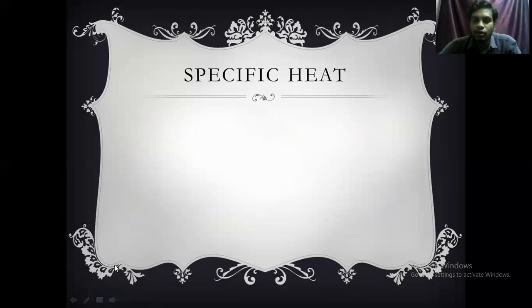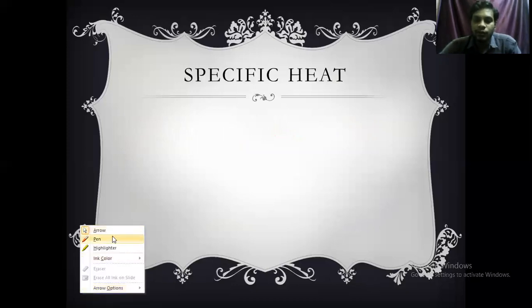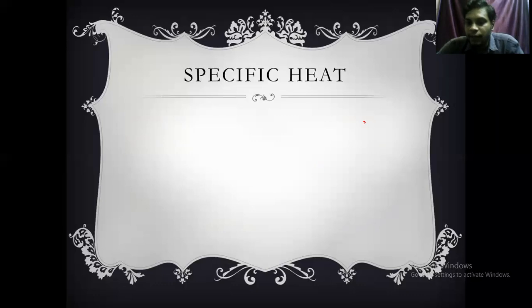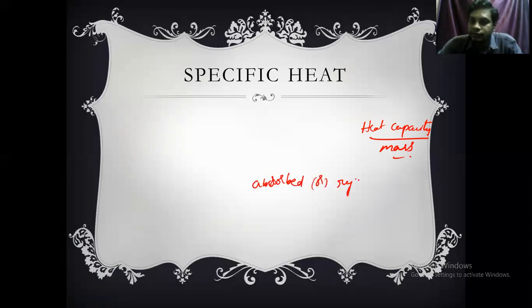Now specific heat. What do you mean by specific heat? Specific heat is nothing but heat capacity per unit mass. This is called specific heat. Or specific heat is also defined as heat energy absorbed or rejected per unit mass per 1 degree centigrade rise in temperature, or change in temperature. That is called specific heat.